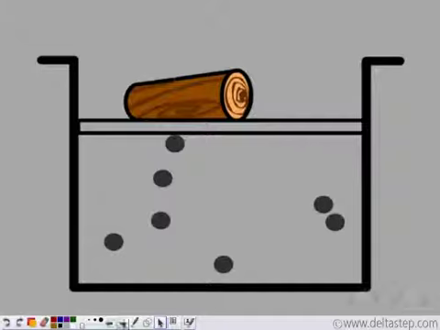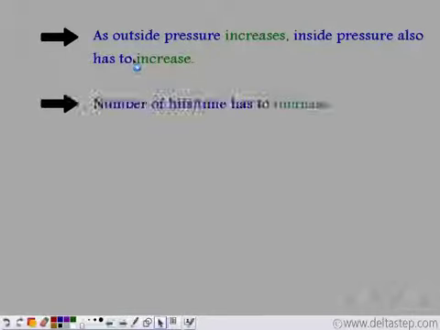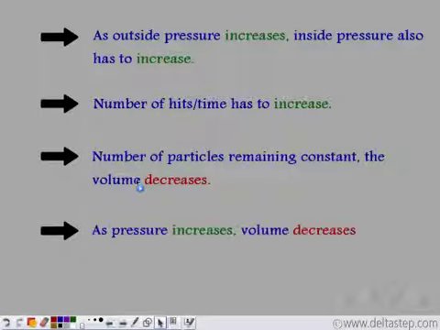Let's recall. So as the outside pressure increases, the inside pressure has to increase. This means the number of hits per unit time has to increase. And since the number of particles remains constant, the volume decreases. This means that since the number of hits has to increase, if the particles have less space to travel, they will collide with the walls more. So the number of hits per unit time will increase as the volume decreases. So as pressure increases, volume decreases.